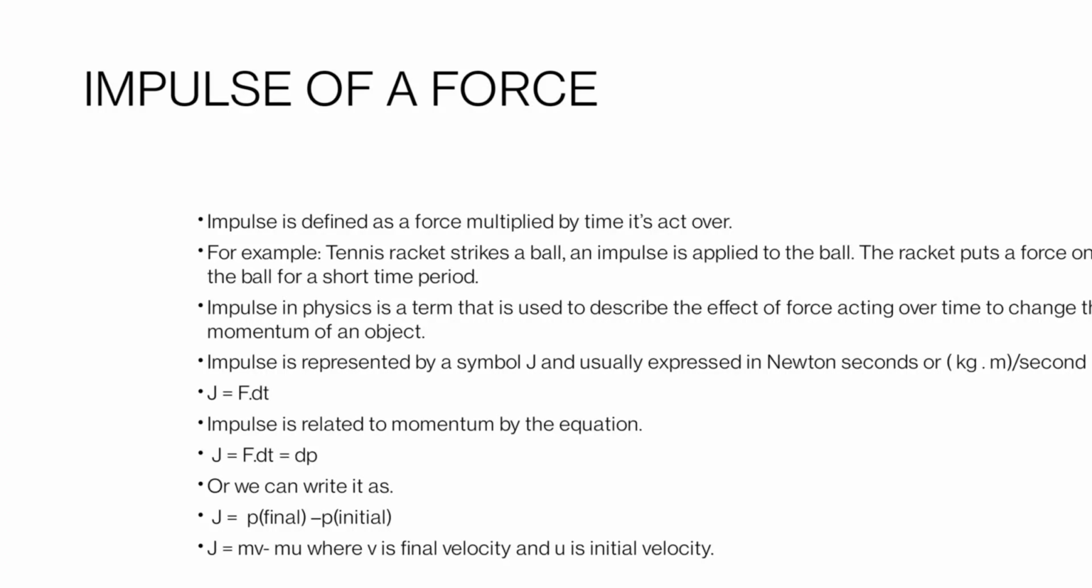So students, there are two formulas for impulse. The first one is J is equal to F dt, and the second one is J is equal to mv minus mu. You should learn both these formulas so that you can easily calculate the various numerical problems which are given at the end of the topic.